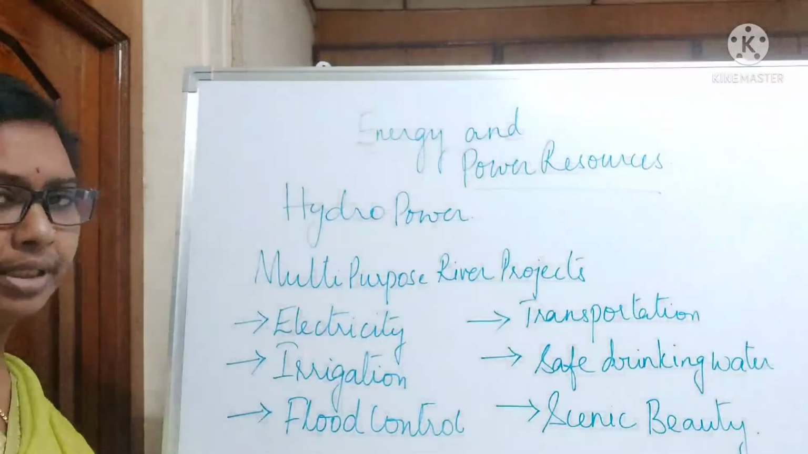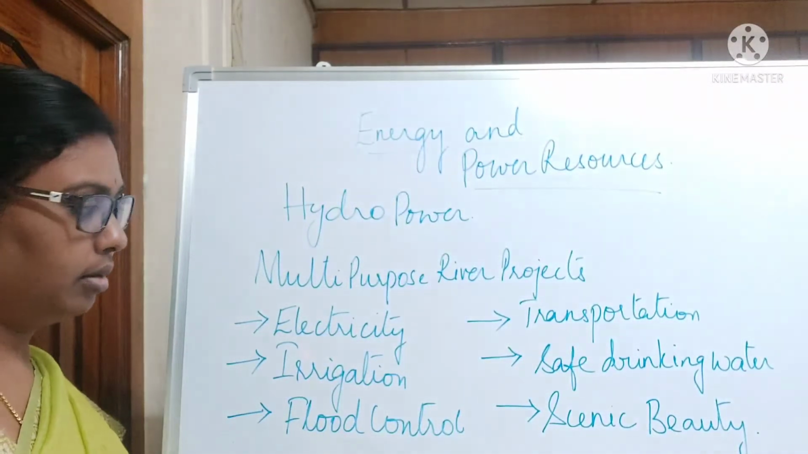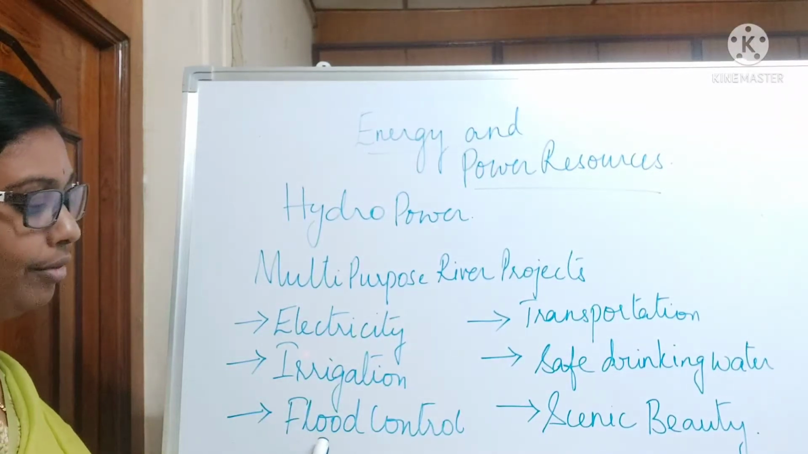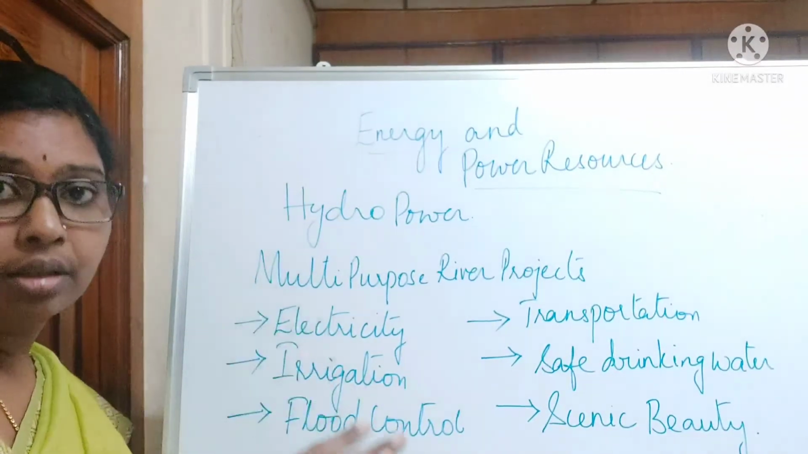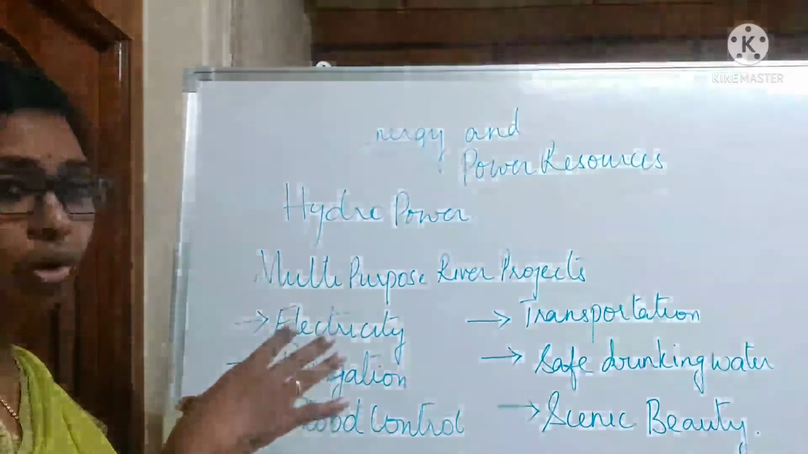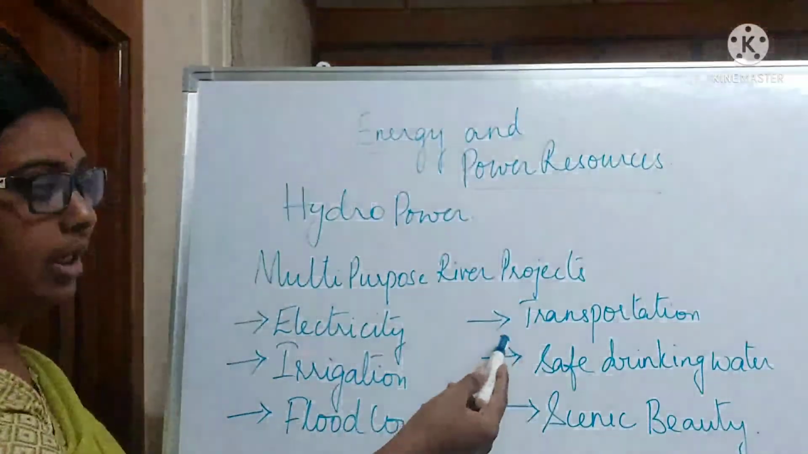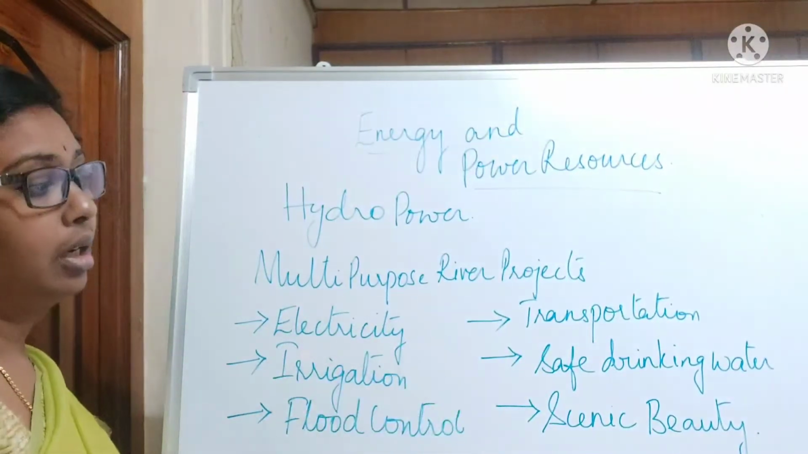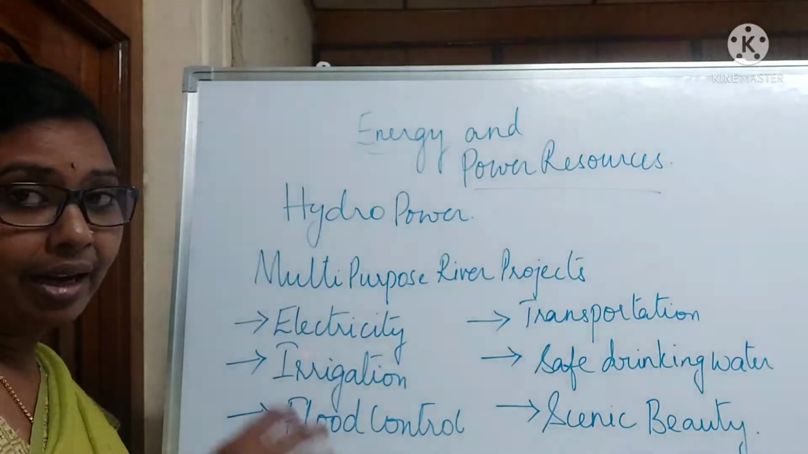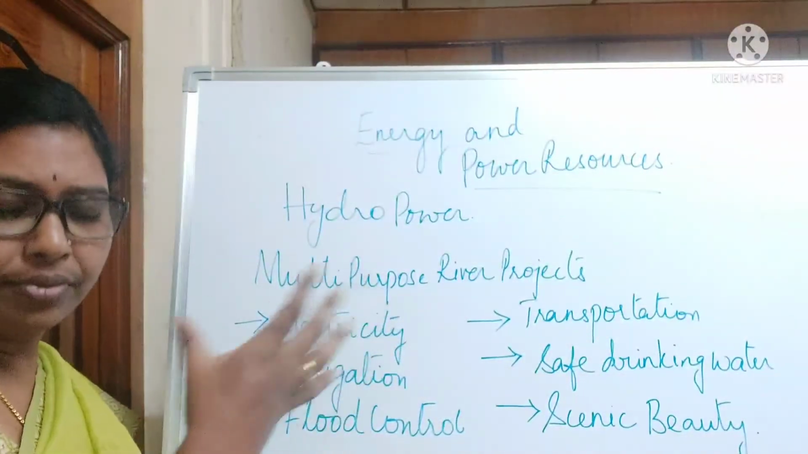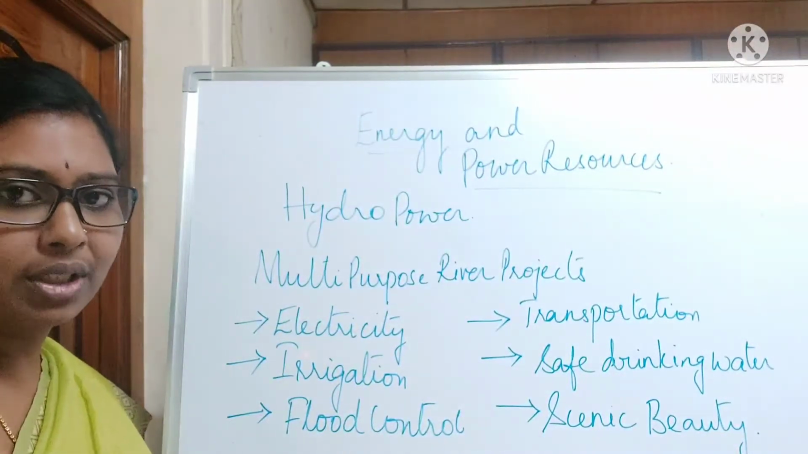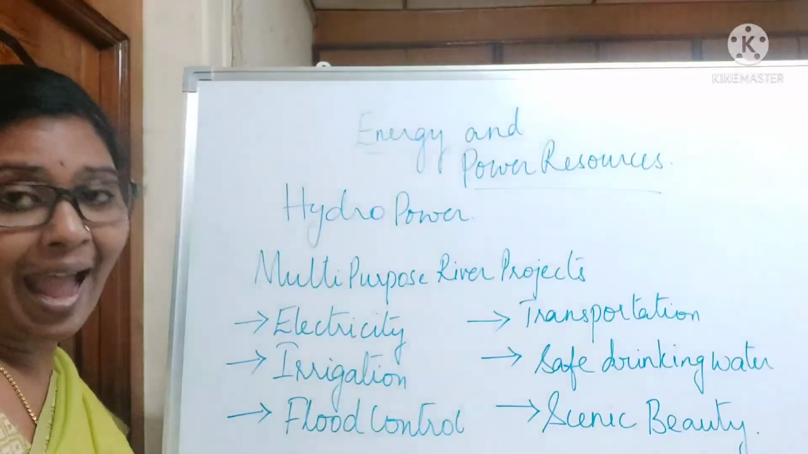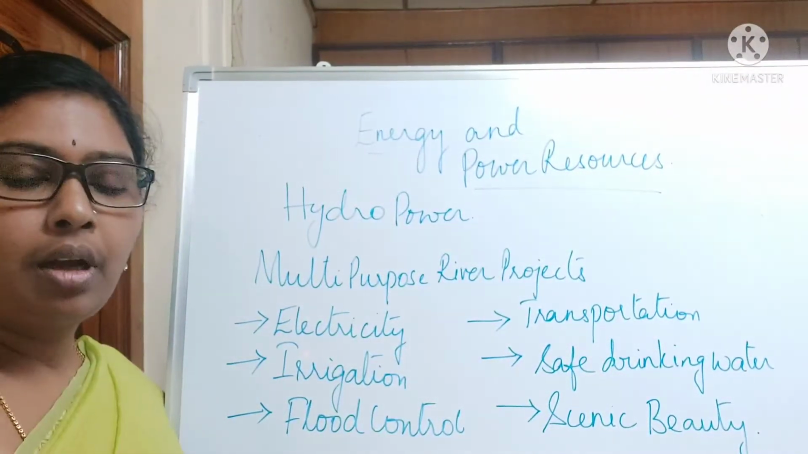In India, after independence, we have so many multi-purpose river projects which are used for so many purposes. For example, the first reason why it is built is electricity, irrigation, flood control. All the excess water will be controlled in a dam. Transportation from one place to other. Safe drinking water is taken from the dam and it adds beauty to that place. For example, if we are going to Nagarjuna Sagar, all of us enjoy the beauty of that place, right?